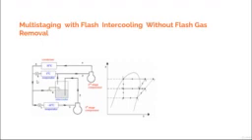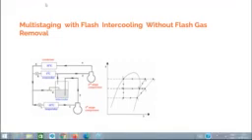And this gas at 3 goes to the high stage compressor, and it gets compressed up to the state 4. Now what is 4 to 5? 4 to 5 is the condensation. 5 is the exit of the condenser, and 5 to 6 is an expansion in one valve, and 5 to 7 is the expansion in the other valve.